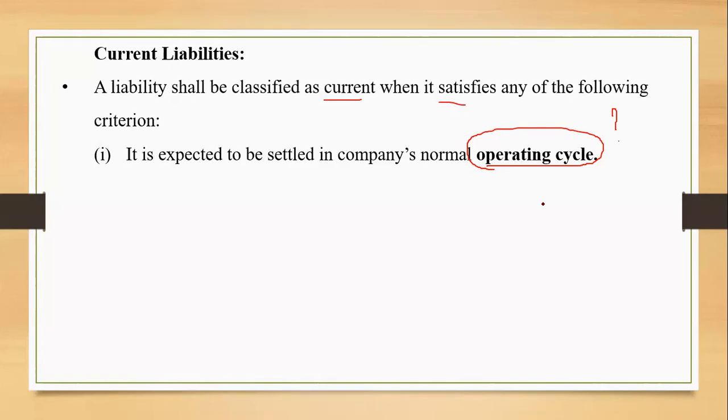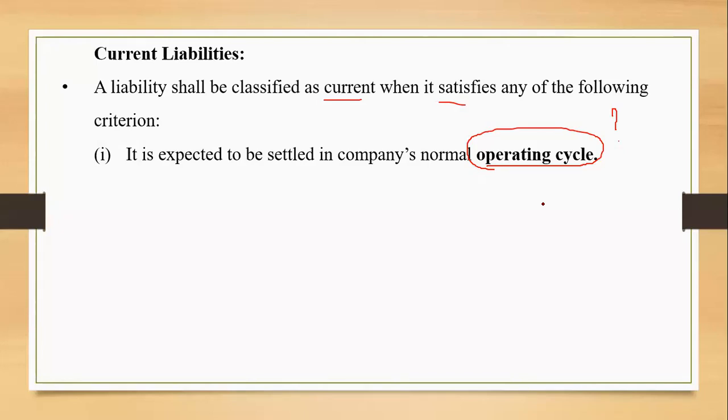If I am into a manufacturing process, I would like to purchase the machineries for getting the raw material converted into finished goods. After the machine purchase, I'll be going for the purchase of raw materials. I'll be looking for the workers, the laborers required in the factory. I'll get my raw material converted into finished goods, we'll pack them, we'll do the advertisement, we'll sell to the customers. When the customers are going to make me the payment, that is the date I'm looking for, right?